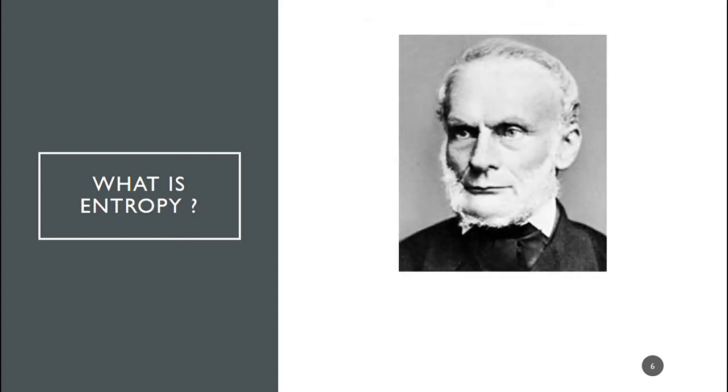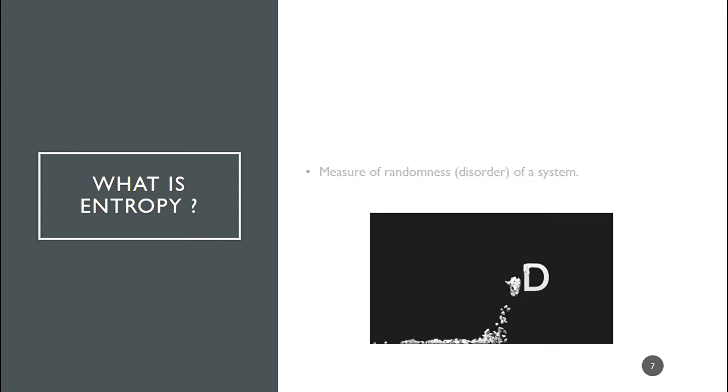This is Rudolf Clausius, a German physicist, the originator of the concept of entropy. He used the term entropy in thermodynamics in 1865 CE. The entropy of solid is less than that of liquid, and the entropy of liquid is less than that of gas. The order can be represented as: